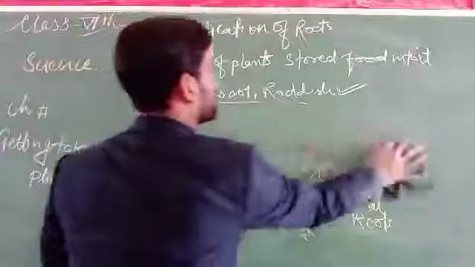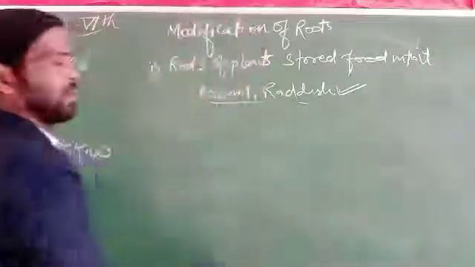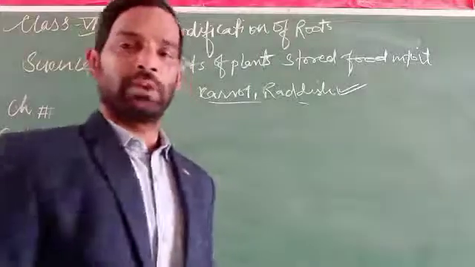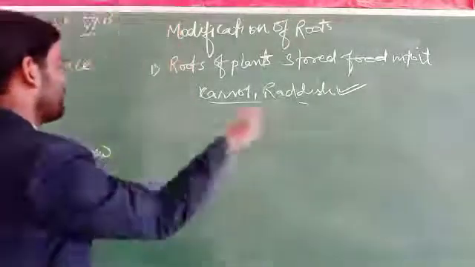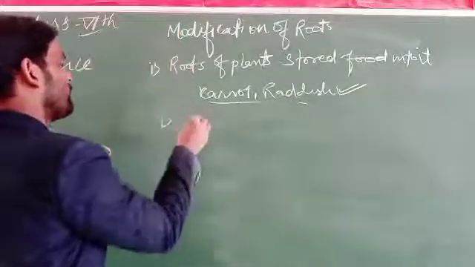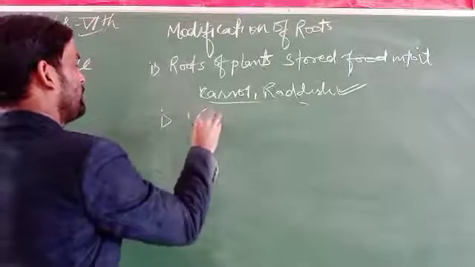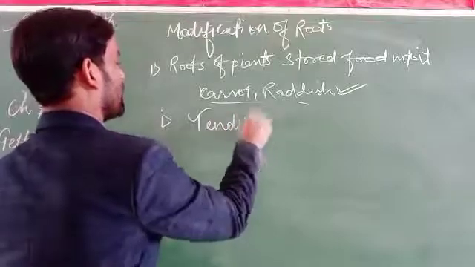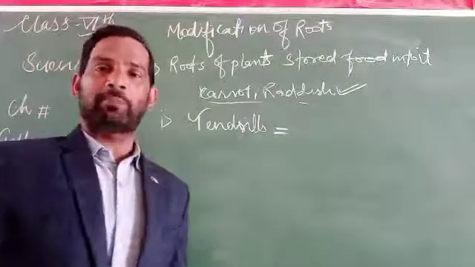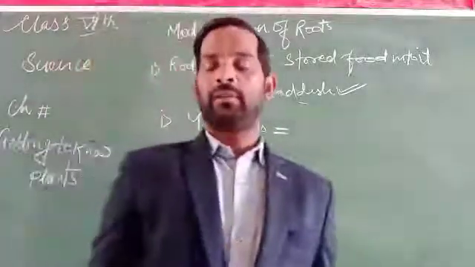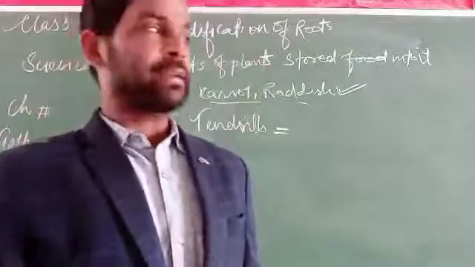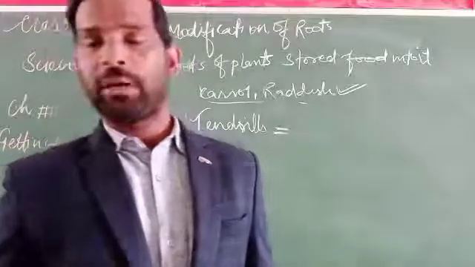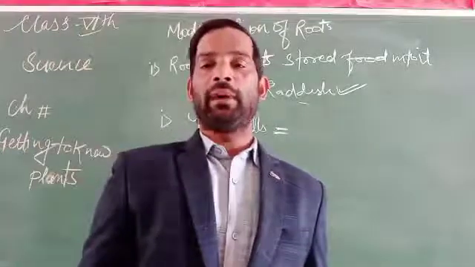Next, some other roots can also give extra support to the plants in the form of a special character called tendrils. A tendril is a spiral coiled structure that can support plants for climbing up.